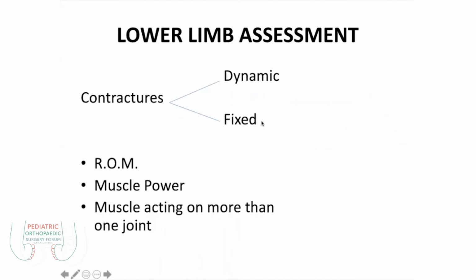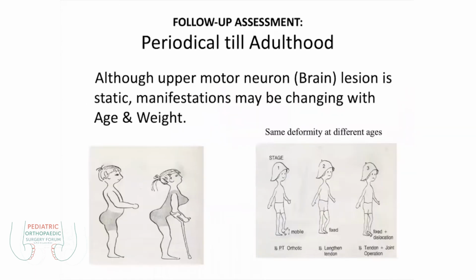maybe structural changes, maybe the muscle contracture is fixed. Then we also assess the range of motion and power of the muscle, on one joint or the other joint, as well as we generally examine our patients. Then here, these are the certain types. Then as per the age, usually these children may sometimes develop a worsening condition.